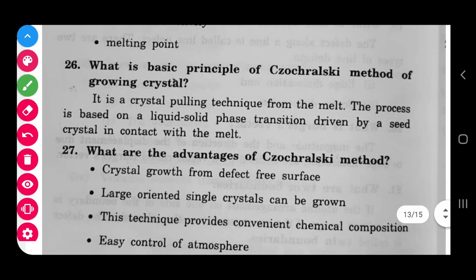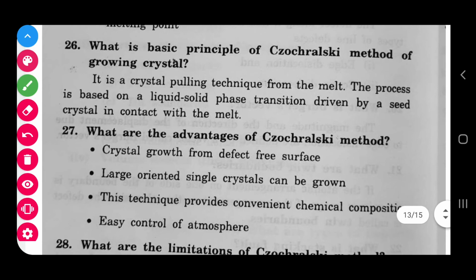What is the basic principle of the Czochralski method of growing crystal? It is a crystal pulling technique. I already told you, the Czochralski technique is the pulling technique. We form the crystal from the seed crystal, and it is based on the liquid-solid phase transition. So from the melt we can get the solid, by the seed crystal in contact with the melt. The seed crystal is the base; on the seed itself we form the crystal.